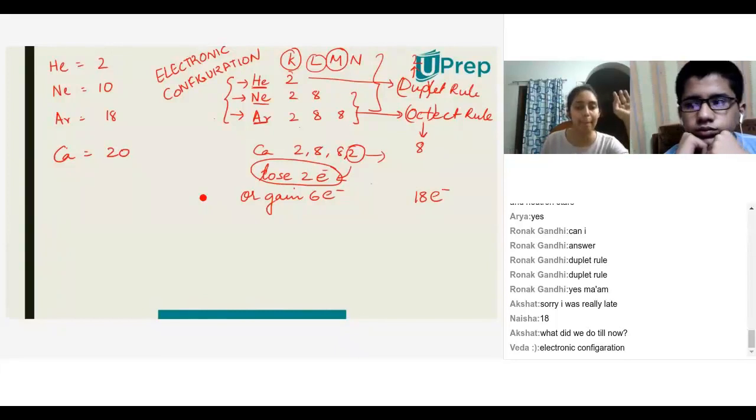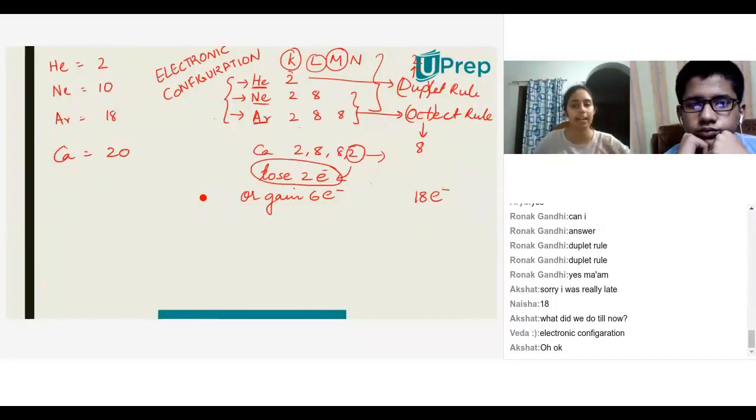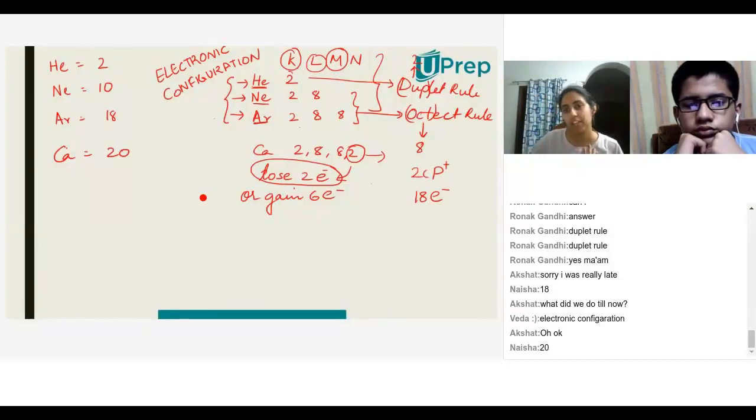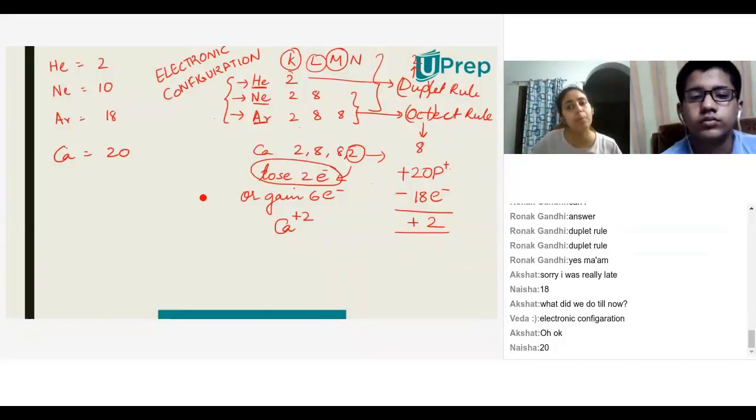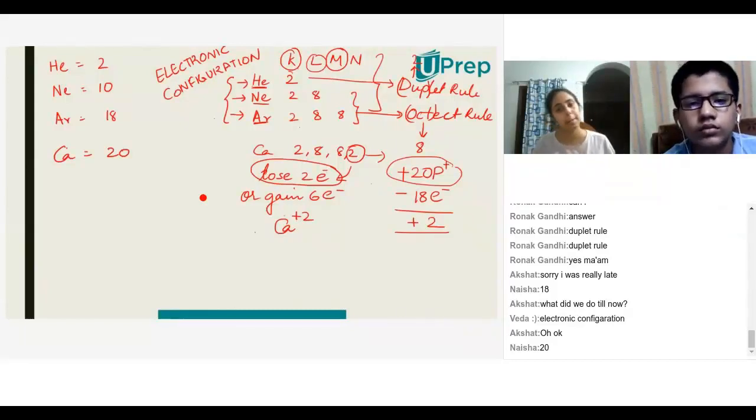So let's take a look at what happens. After I lose 2 electrons, I end up having a total of 18 electrons. But how many protons do I have? 20. So now when I add these, you would get +2. So it has a charge of +2. I'm going to write calcium as +2 because it has lost these 2 electrons, and when it loses the 2 electrons, I have 2 extra protons, which is why I end up getting a charge of +2. And vice versa for minus.